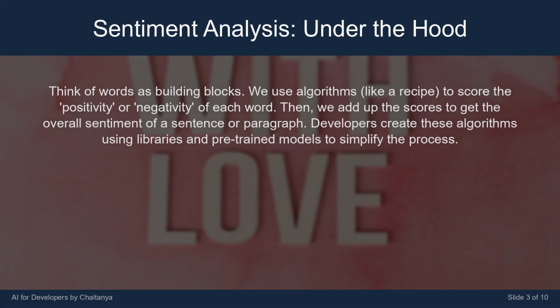Think of words as building blocks. We use algorithms, like a recipe, to score the positivity or negativity of each word. Then, we add up the scores to get the overall sentiment of a sentence or paragraph. Developers create these algorithms using libraries and pre-trained models to simplify the process.